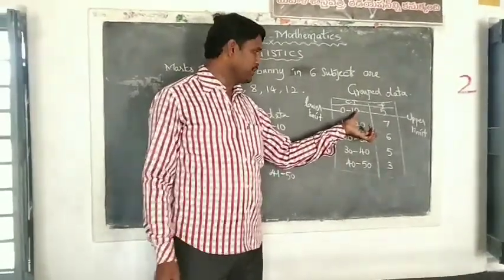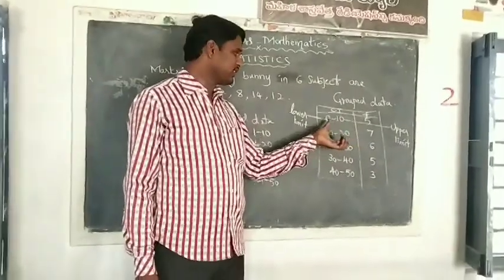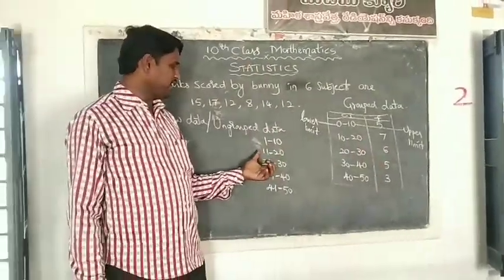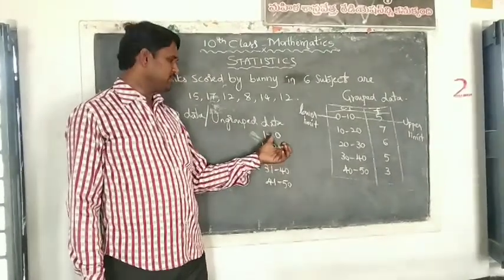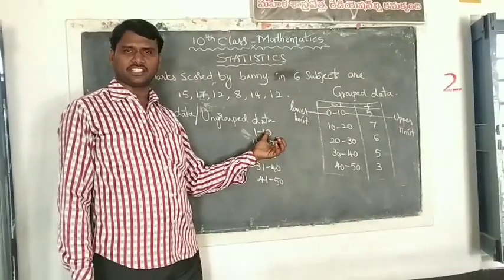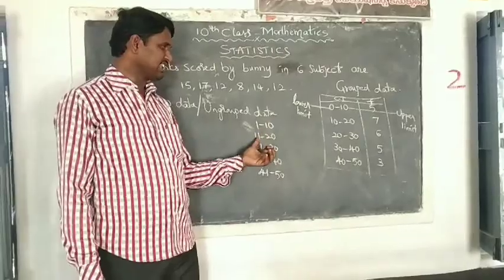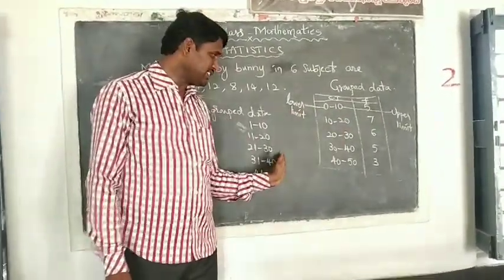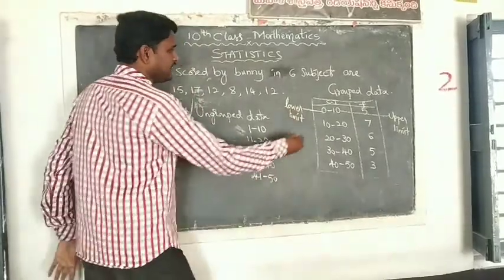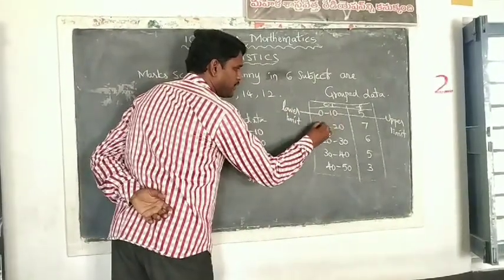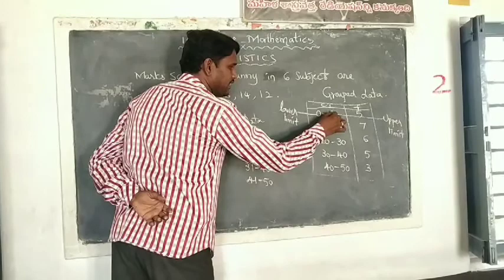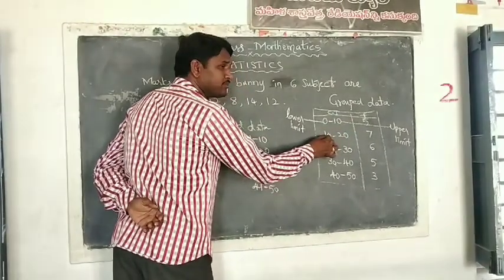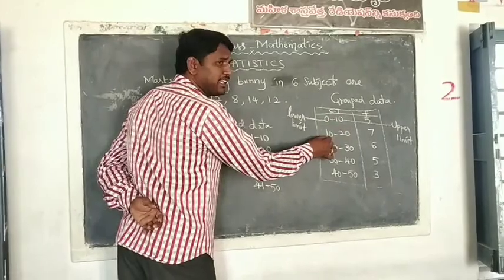In the earlier class intervals, if a student got 10 marks, there is a doubt where to record it, whether in the first class or the second class. In these new class intervals, a student who got 10 marks will be placed in the first class, and 11 means in the next class. That is the main difference between these two class intervals. In the continuous ones, 10 is given in both the first class and the second class, so we need to take it in any one place only.